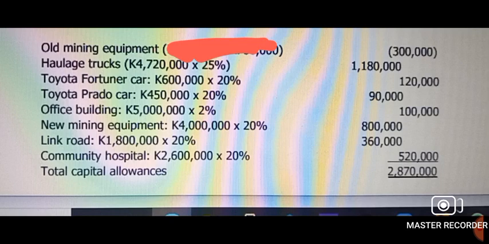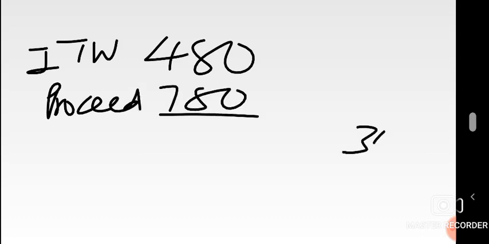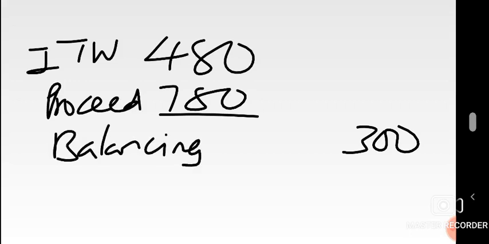They said below that it was sold for 780. So let me just show you how you deal with a sale. The ITW, income tax written down value, was 480. Then you have your sale proceeds, which is how you're supposed to write it. Proceeds 780. Therefore, you have a 300 here as a difference, which we call a balancing charge. Why are we calling it a balancing charge? This is because you have made a profit. Usually a profit to the taxman is a balancing charge. And we put it in brackets as we put all other capital allowances, because this one is not supposed to be an addition in the capital allowance calculation. And that's the 300 you are seeing on the previous screen.